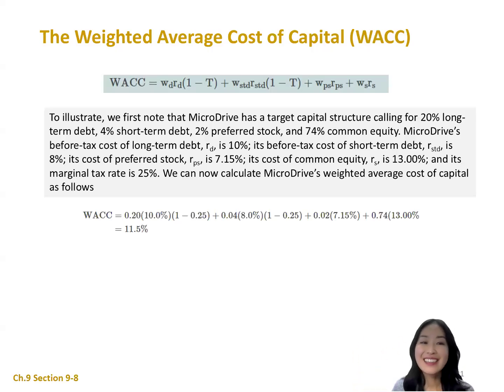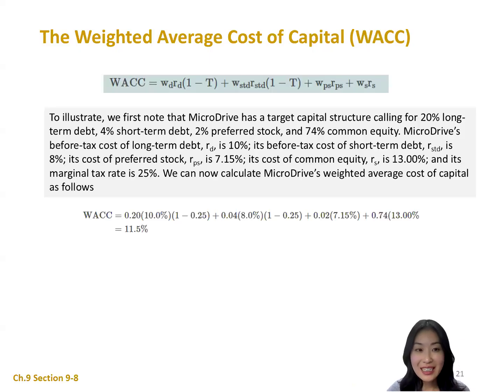Welcome back. In this session, we will discuss the weighted average cost of capital, WACC. So WACC equals WD times RD times (1 minus tax rate), plus WSTD times RSTD times (1 minus tax rate), plus WPS times RPS, plus WS times RS.